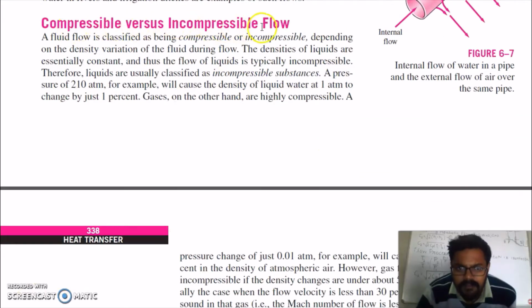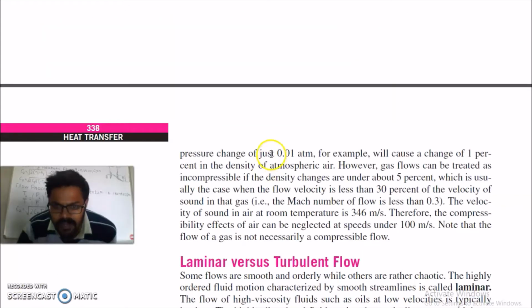Compressible versus incompressible. A fluid flow is classified as being compressible or incompressible depending on the density variation. For liquids, the density variation is very small. A pressure of 210 atmospheres, for example, will cause the density of liquid water at 1 atmosphere to change by just 1%. Gases, on the other hand, are highly compressible. In the case of gas, a pressure change of 0.01 atmosphere will cause a 1% change in the density of atmospheric air.